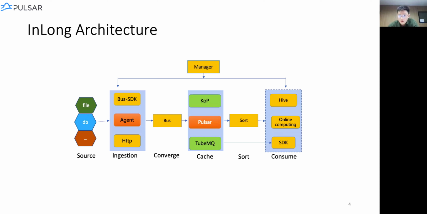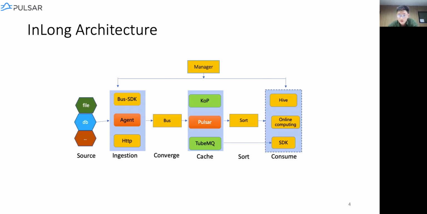Okay, so the data can be delivered to the Converge module. Here we have the InLong bus. Bus can transform the data by the message protocols so that the message queues can identify them. Also, it can serve as a fault tolerance mechanism when some of the data are rejected by the message queue, such as Tube. This part of data can be stored in bus local storage and can be used for further recovery. It also provides some monitoring on the data access and reports stats to the manager above.